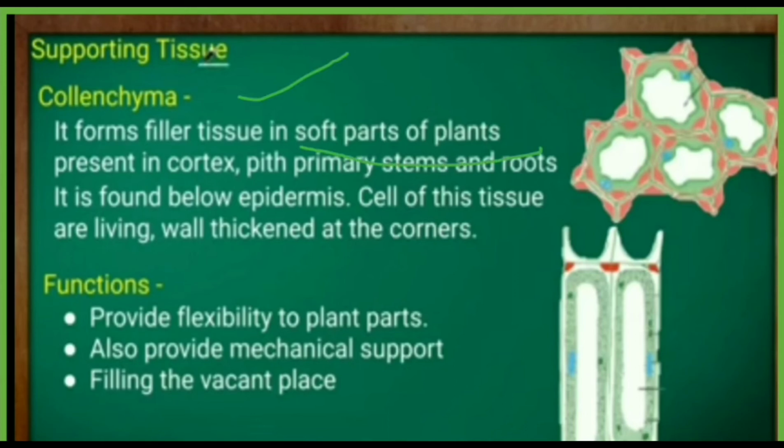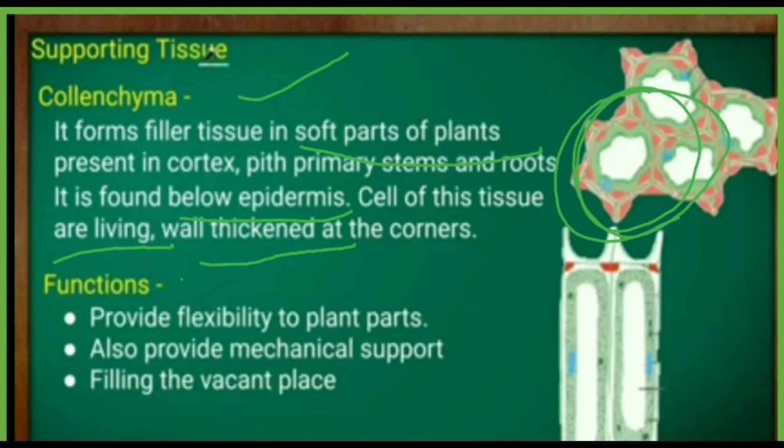The second one we have is the collenchyma. They are present in the soft parts of the plant below the epidermis. They are living cells with thickening at their corners. You can see very well the corners are thickened. Okay, so they provide mechanical strength, provide flexibility to the plant parts, provide mechanical support and fill the vacant places in the plants.